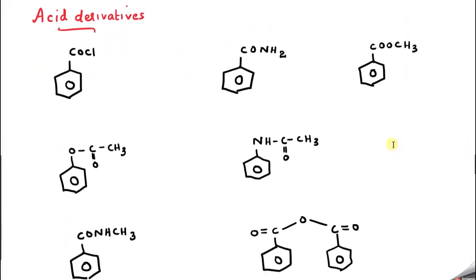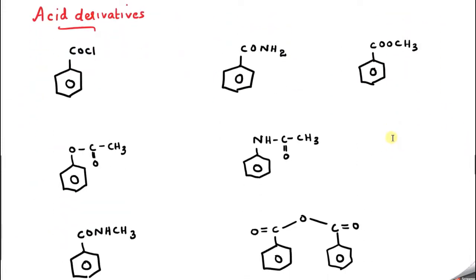Okay, now we will go to the acid derivatives. In acid derivatives, this one we already discussed. Can anybody tell the name of this compound? We know this is benzoyl chloride, or the more correct one is benzene carbonyl chloride. Sometimes in the book you could see benzoyl chloride, that is the old name, that is also correct IUPAC, but more correct IUPAC is benzene carbonyl chloride.